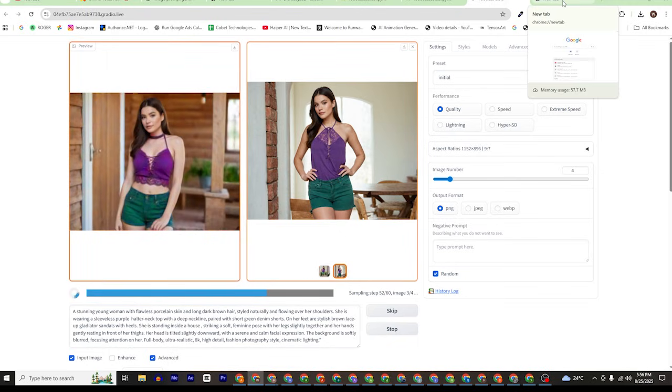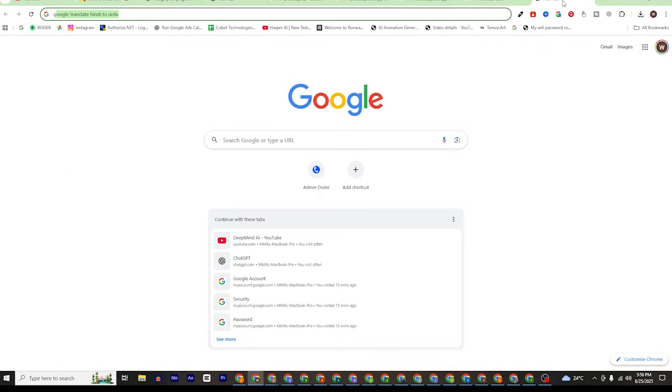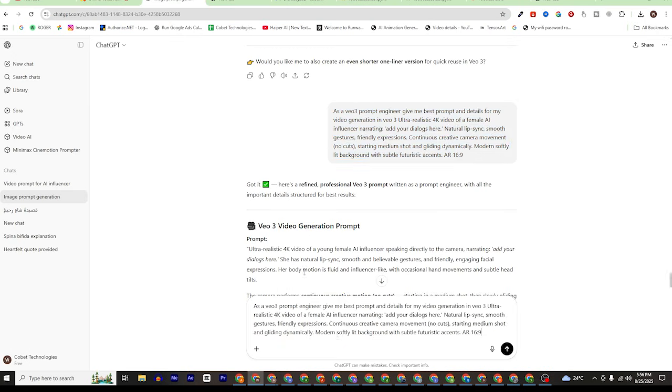Now we will bring all these images into Google Veo 3, to bring our influencer to life with natural talking motion. But before that we need a prompt, so we can pass that prompt with the picture to Veo 3, so we will get the best result. So I'll paste this prompt which I have right here, and you can change this prompt by yourself, you can copy and edit it here.